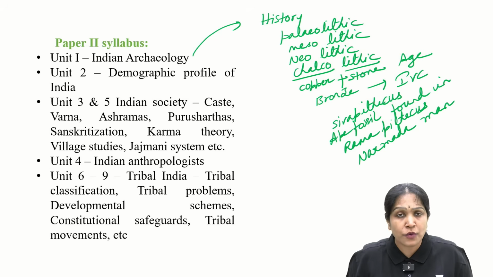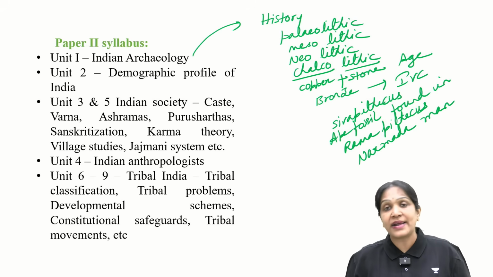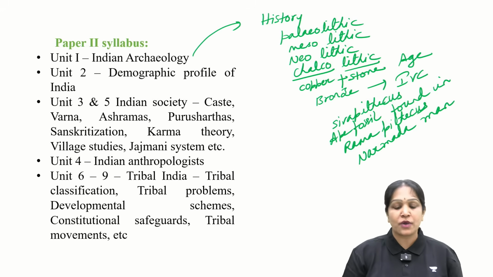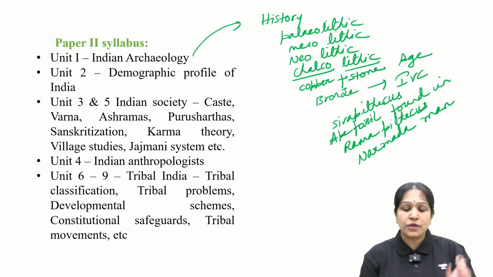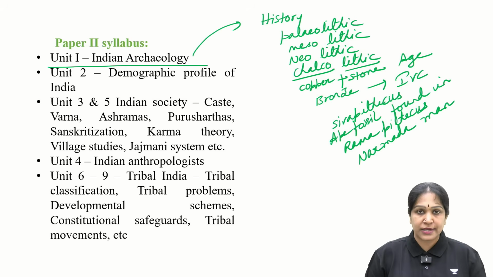So do we have a few terms to remember in anthropology? Of course, yes. But the number of terms that you have to memorize will be comparatively less when compared to most of the other optionals. So this is about unit 1, that is Indian archaeology.